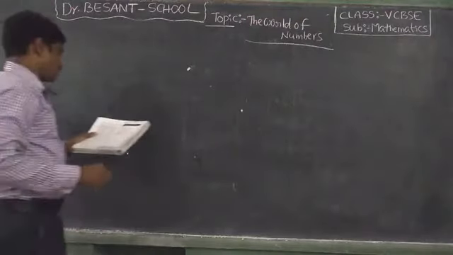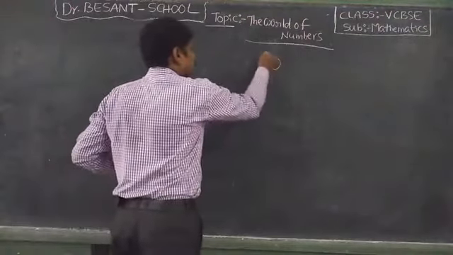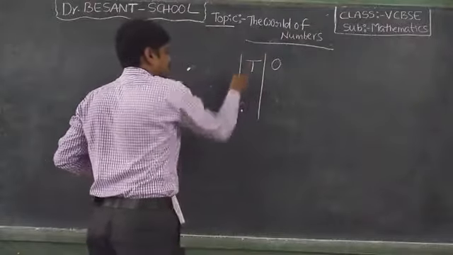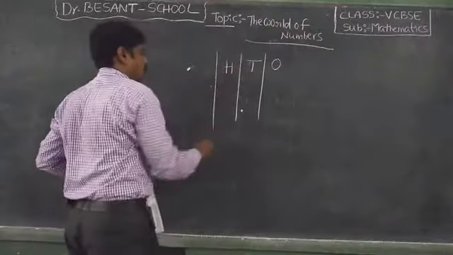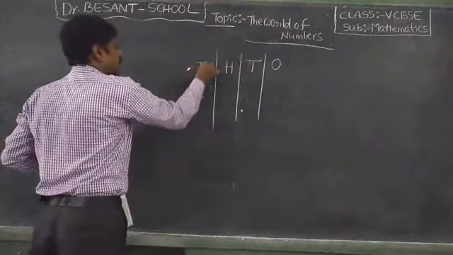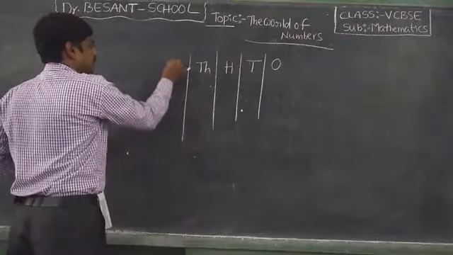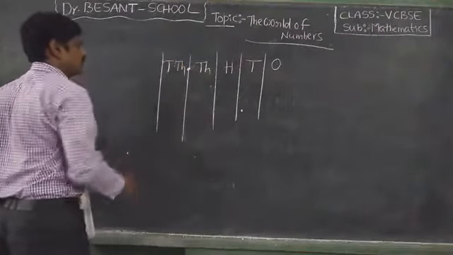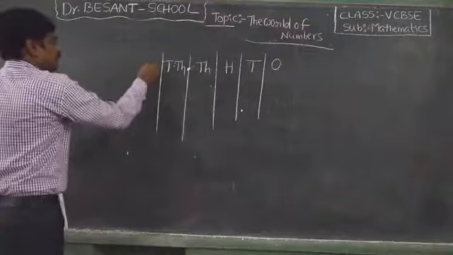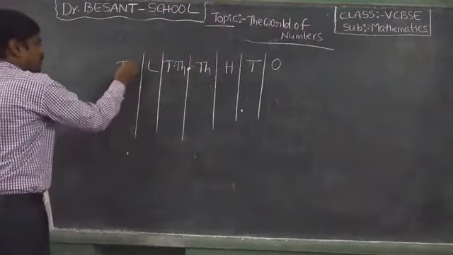See, ones, tens, hundreds, thousand, 10,000, lakh, 10 lakh.